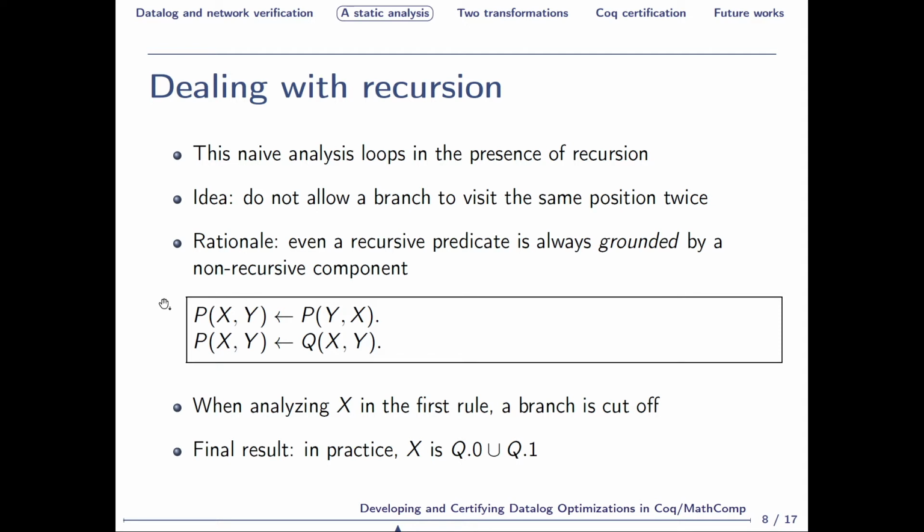We illustrate this point with the following code snippet, where the first rule inverts the two arguments of P, and the second assigns it an actual definition, assuming again that Q is defined elsewhere. When analyzing the x variable in the first rule, we end up with a tree containing three branches, one that leads to Q0, one that leads to Q1, and one that loops twice in the first rule, going from here to here and then again here. This last branch will be cut off, and we end up with an adequate characterization of x.